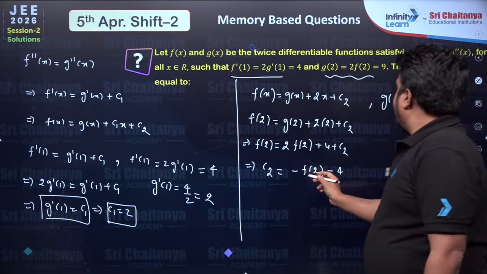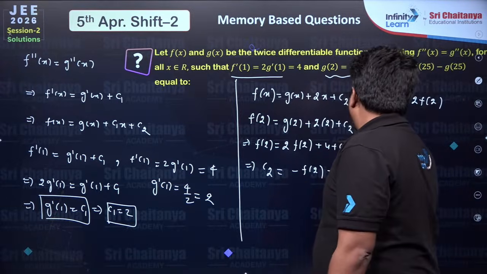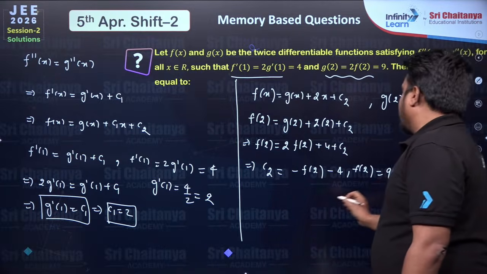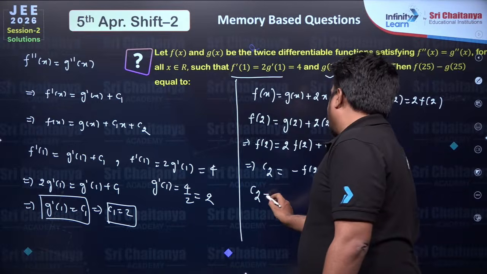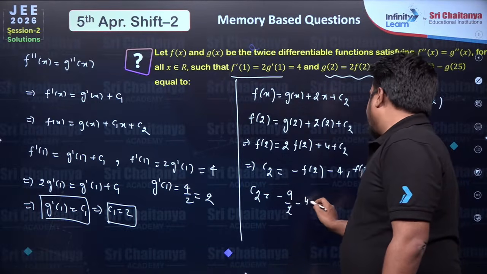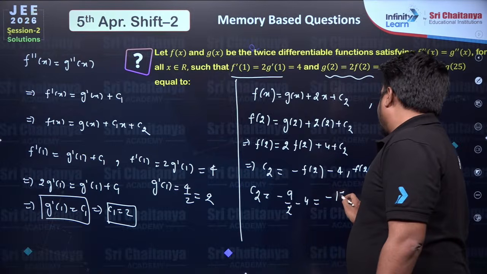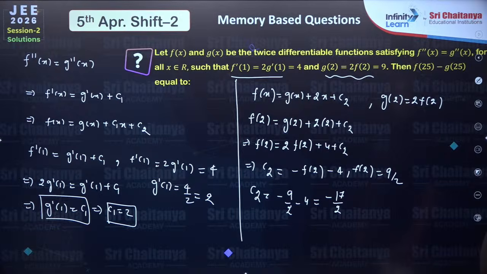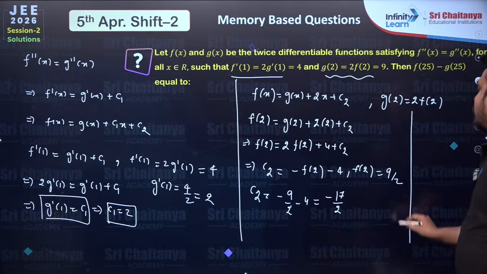Now what is the value of f(2)? We have f(2) is equal to 9 by 2. So the constant c2 will be equal to minus 9 by 2 minus 4, which will be minus 17 by 2. I hope this part is understood to everyone.